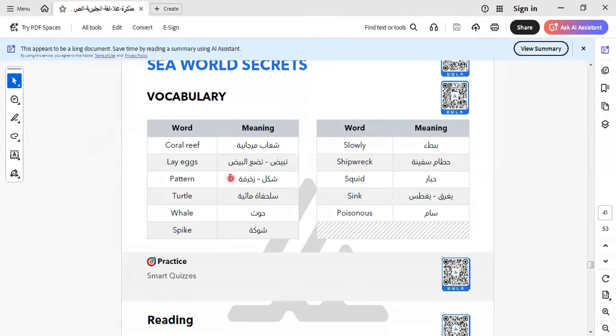Let's read or know the new vocab here in this unit. Here we have coral reef. I think all of us know coral reef. There is slowly, lay eggs. Shipwreck. Here is shipwreck. Here is pattern. Here is squid. Squid is a kind of sea animal that lives in the sea. Turtle, we have shell, we have poisonous, we have whale, we have spike.